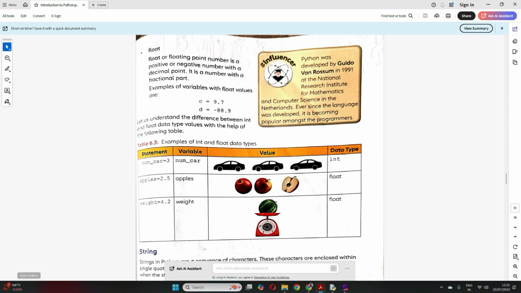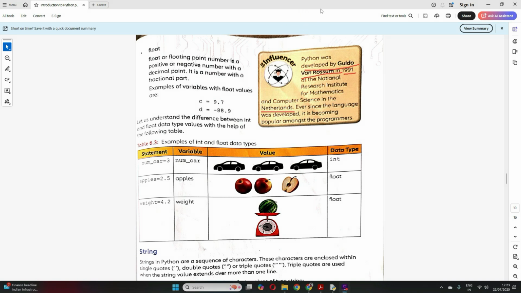We'll now try to understand the string data type, but before that, just go over this line, which is very important. Python was developed by Guido van Rossum in 1991 at the National Research Institute for Mathematics and Computer Science in Netherlands. Ever since the language was developed, it is becoming popular amongst programmers. So it was developed by whom? Guido van Rossum in 1991, at the National Research Institute for Mathematics and Computer Science in Netherlands. Clear?